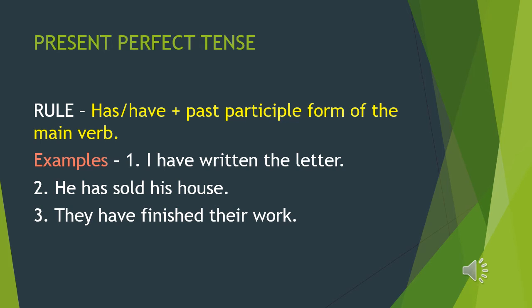Present perfect tense is used to show an action that is complete and finished or perfected. The rule of present perfect tense is has or have plus past participle form of the main verb. For example, I have written the letter. He has sold his house. They have finished their work.